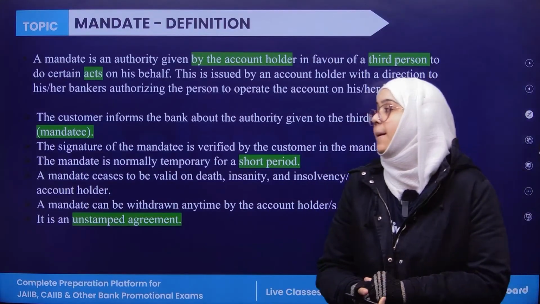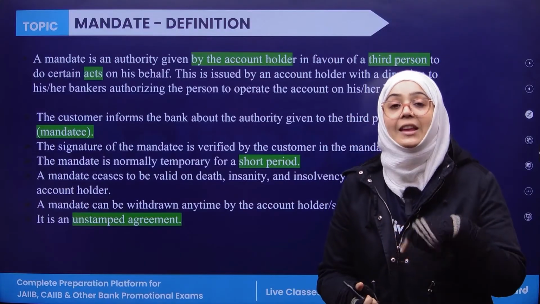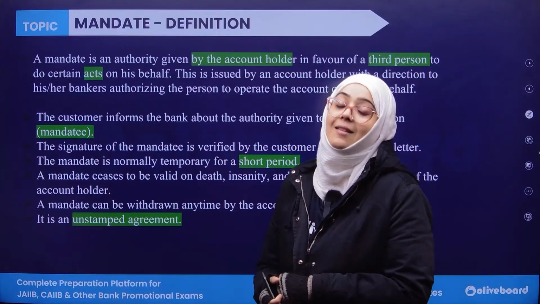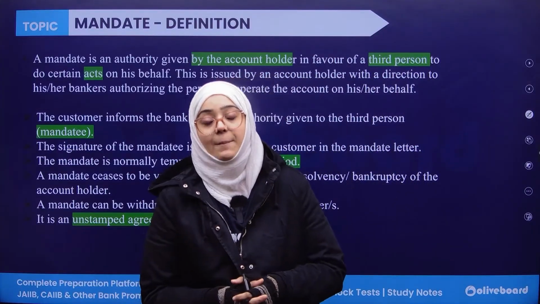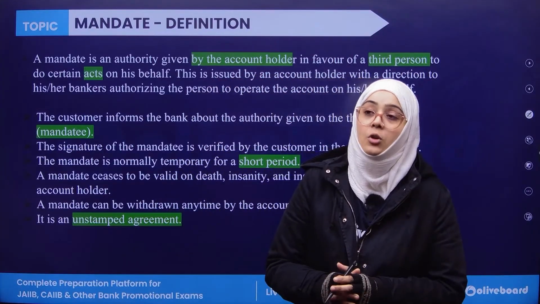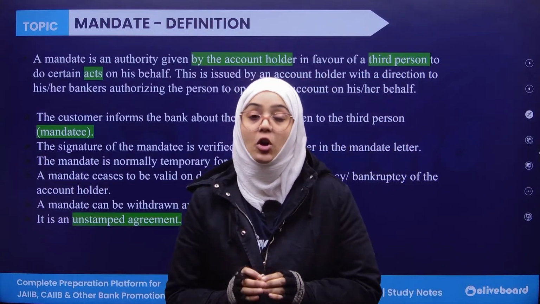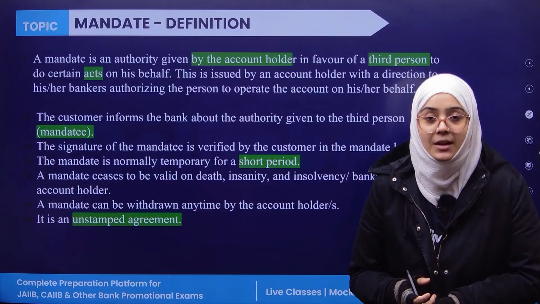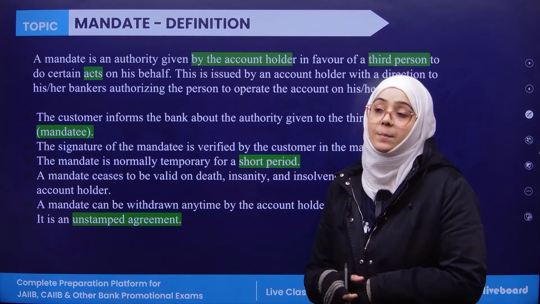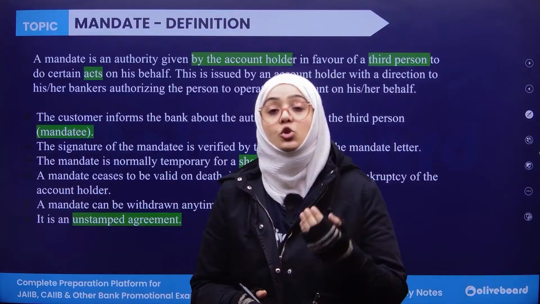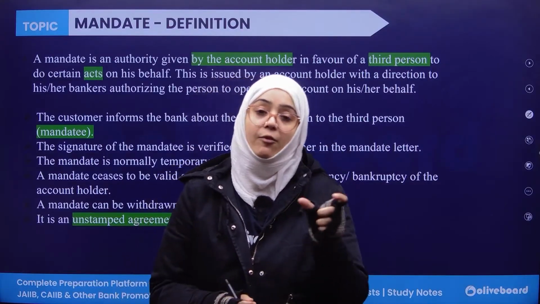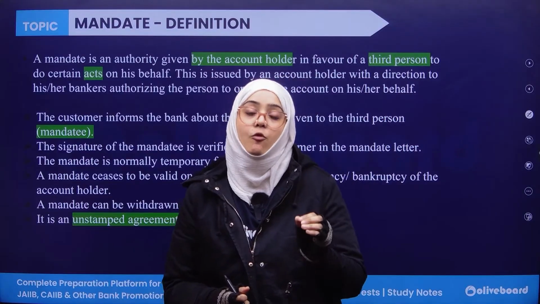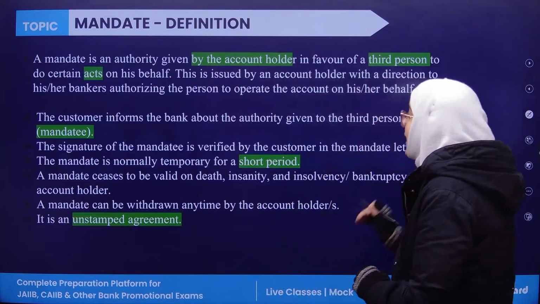The person who is given the authority is called the mandatee. A very important thing is that a mandate is an unstamped agreement. While issuing a mandate, you need not take any stamp on this agreement. It is comparatively for a shorter period of time because it is issued for carrying out some specific function or act on your behalf. That is known as mandate.